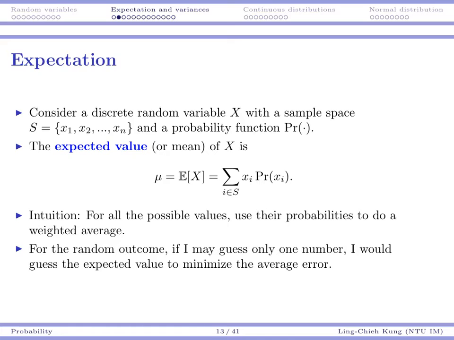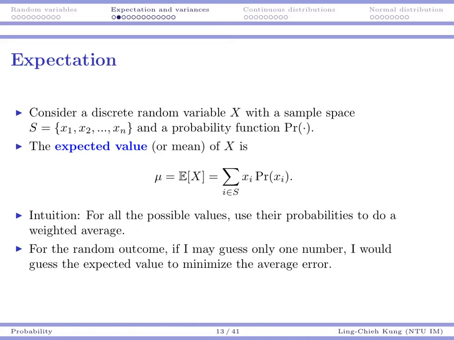This is a summation of a pair of xi and its probability, the product of xi and its probability. So what does that mean? That means for all the possible values, we use their probabilities to do a weighted average. So if I'm going to guess one number for the random event, I know there are several possibilities, but some have higher probabilities, some lower.